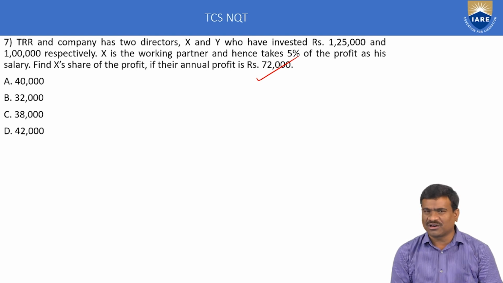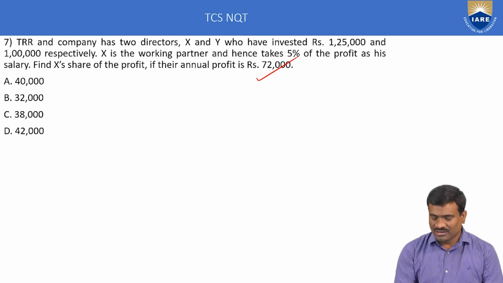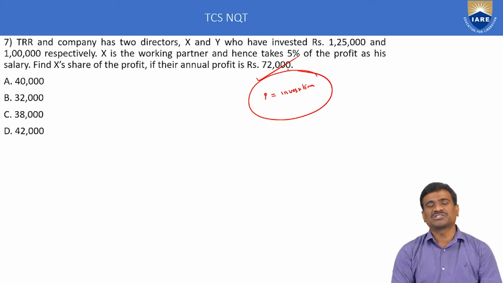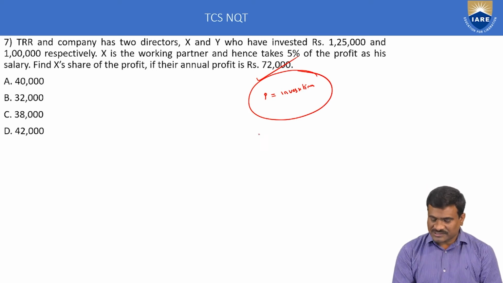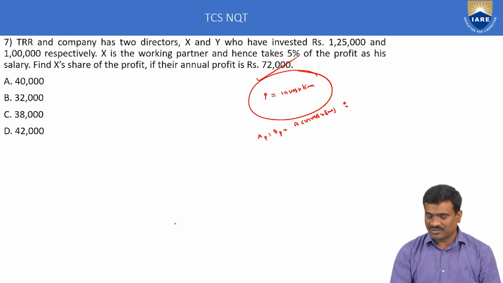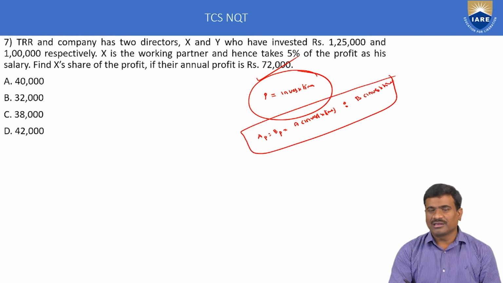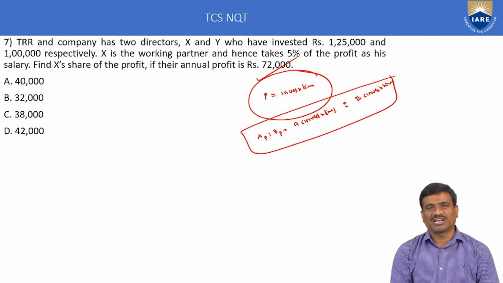Share is nothing but profit or loss. Method: profit is equal to investment into time. This is called the partnership topic method. Next, A's profit is to B's profit is equal to A's investment into time is to B's investment into time.